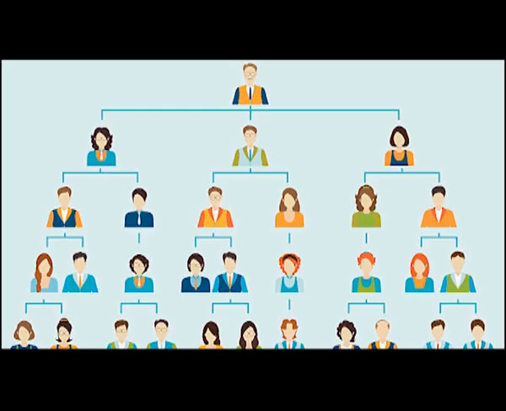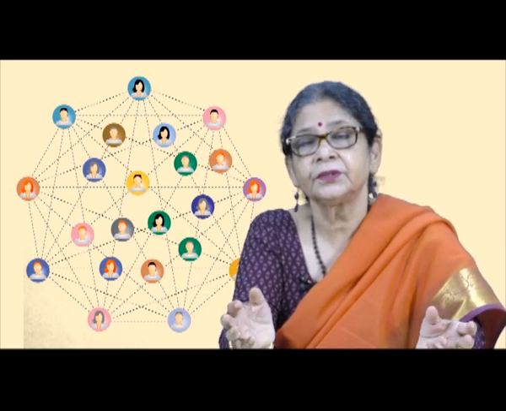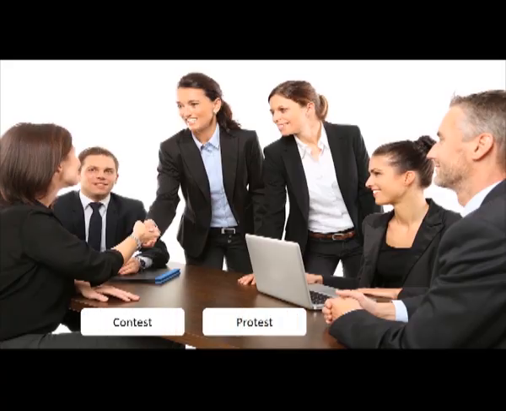So, power becomes more and more stratified, then different kinds of power come up. In modern society, we find that there are numerous locations of power. There is political power, there is economic power, there is power of knowledge, there is power of persuasion. People from very different points of location on this very complex map of social organization can exert their influence, as we say. They can contest, they can protest, they can influence, and so things have become very complex.